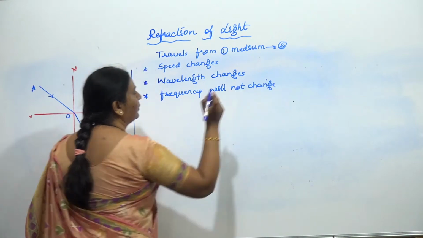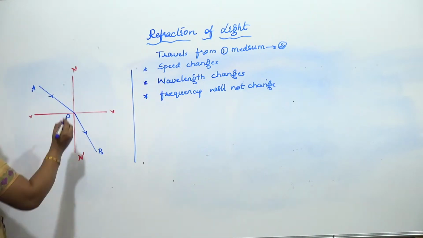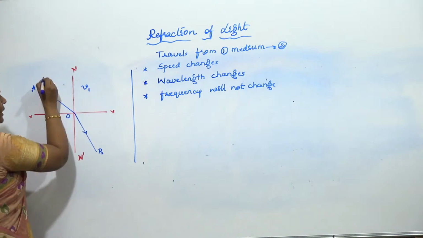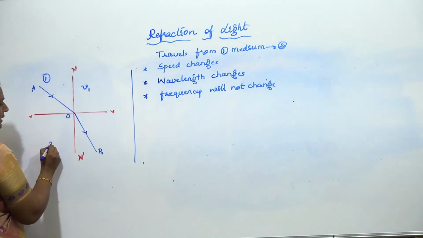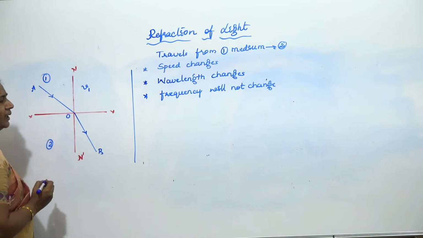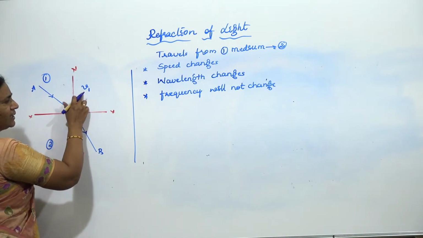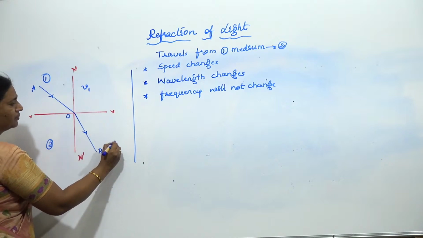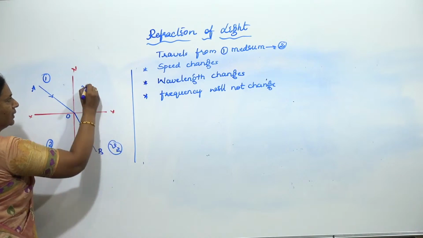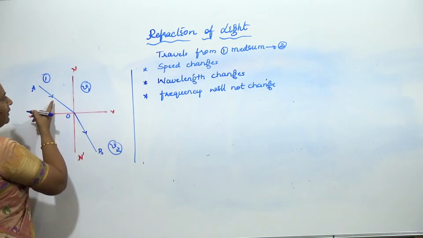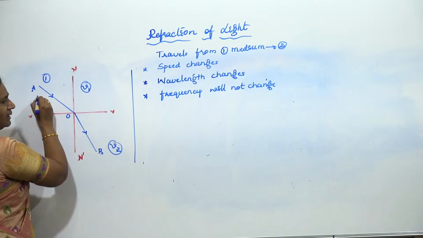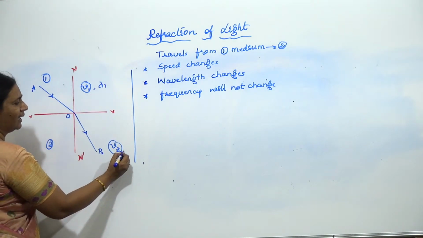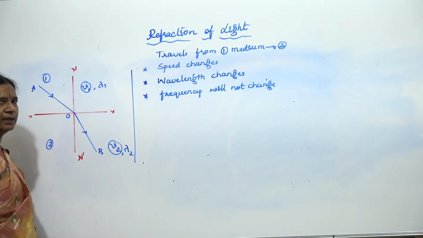Now let me give you one more relation quickly, children. Suppose the speed of light here is v1. Let me take this as the first medium and this as the second medium. If the speed of light is v1 here and v2 in the second medium, let the wavelength of light traveling in the first medium be lambda 1 and in the second medium lambda 2.